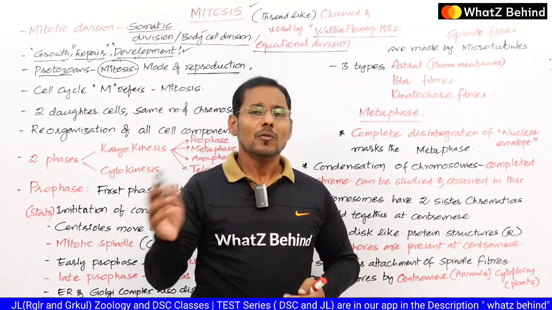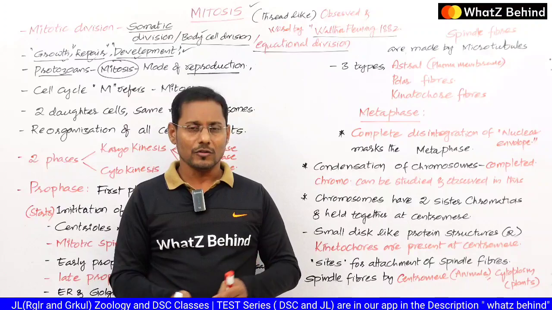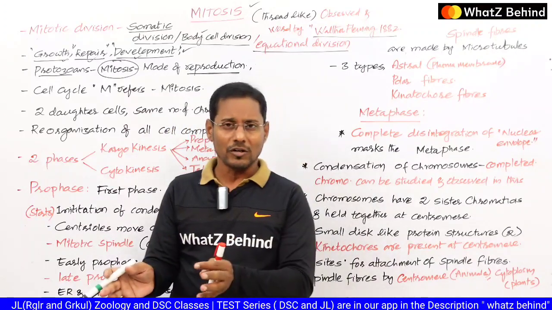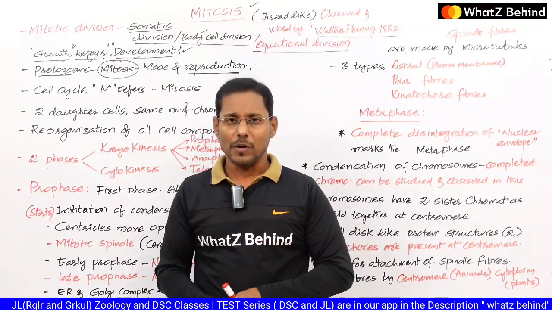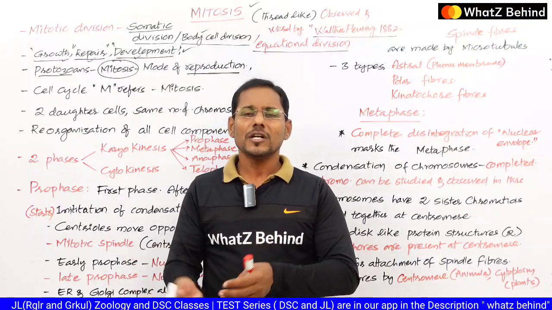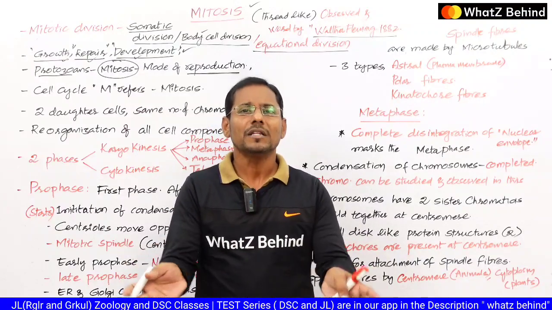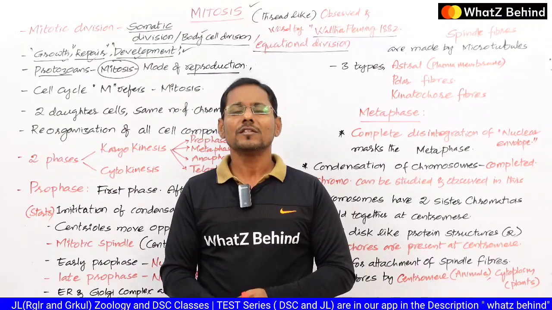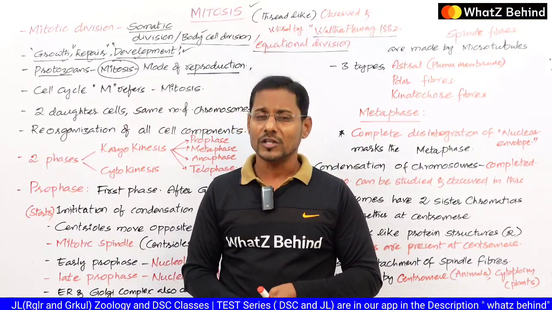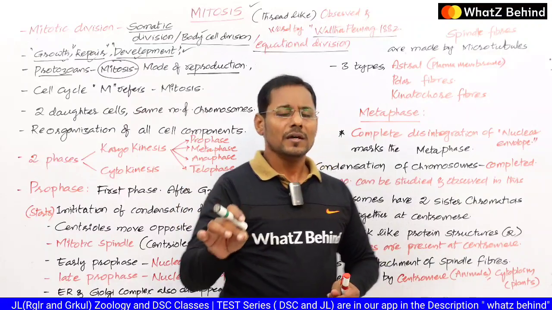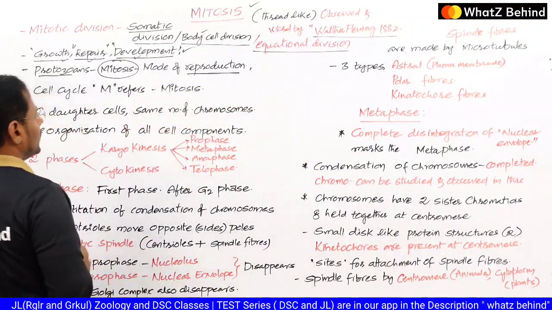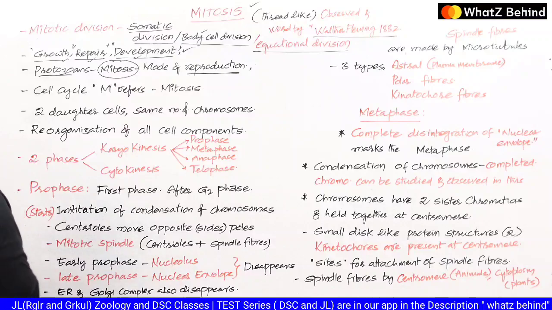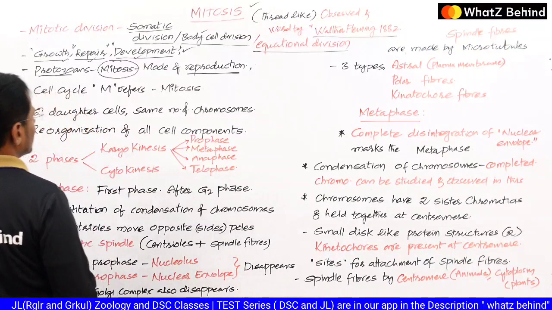So remember, in protozoa also the cell divides, but we are not going to say that it is a mitotic division. We don't call it mitosis, because it is giving birth to two organisms, two daughter organisms, so we are calling it a mode of reproduction. In the case of protozoans, it is mitosis only. Remember that, okay? And in the cell cycle, yesterday we discussed in our class, that is a cell cycle.